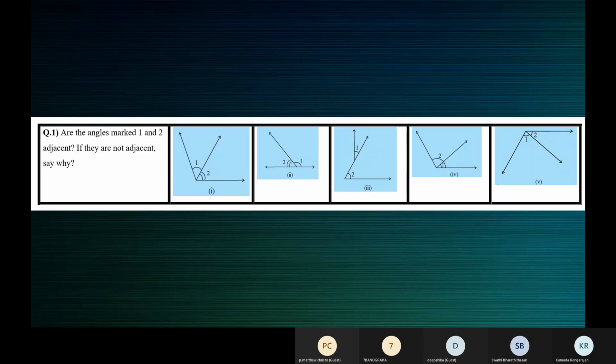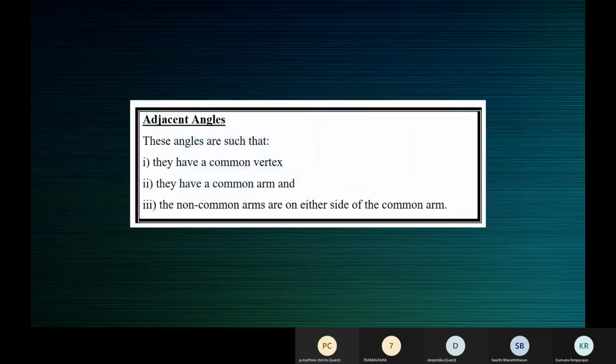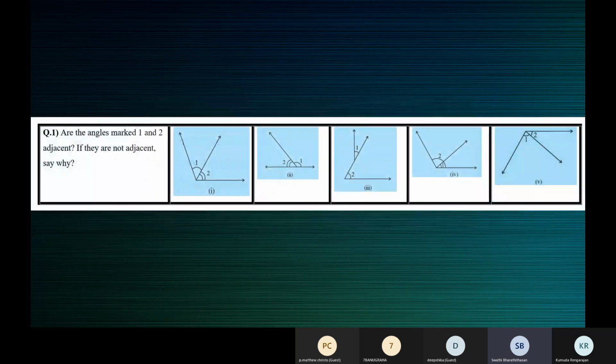Ma'am, if they have one vertex, the same vertex. A common vertex, if they have a common vertex. Can you tell me one more? Ma'am, the same arm. They have a common arm. Okay, so they have a common vertex and they have a common arm. Then what is the other one, Matthew? Ma'am, and the non-common arms are on either side of the common arm, ma'am. That is the third condition.